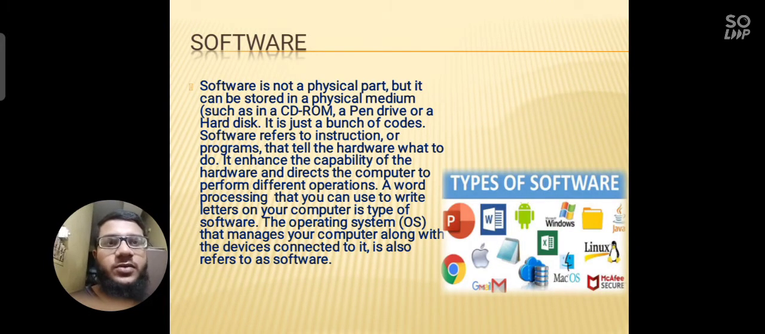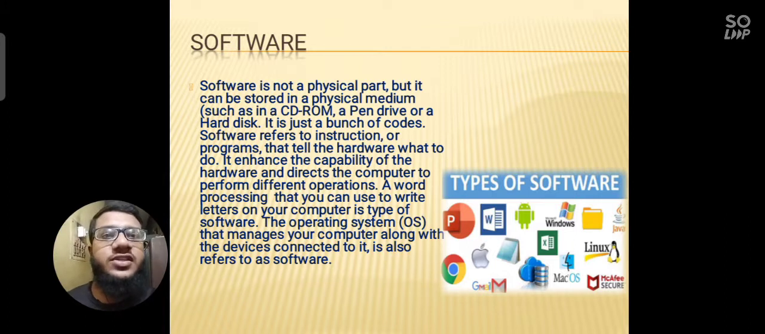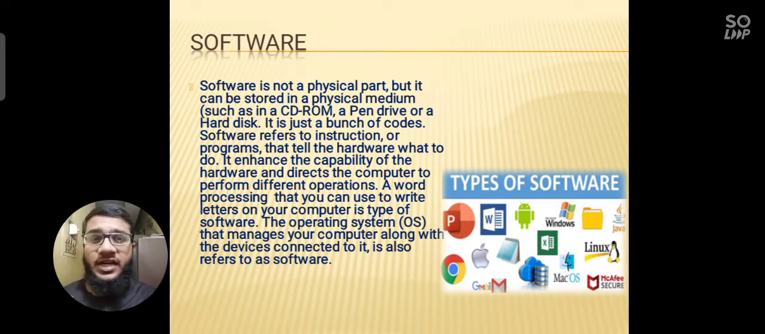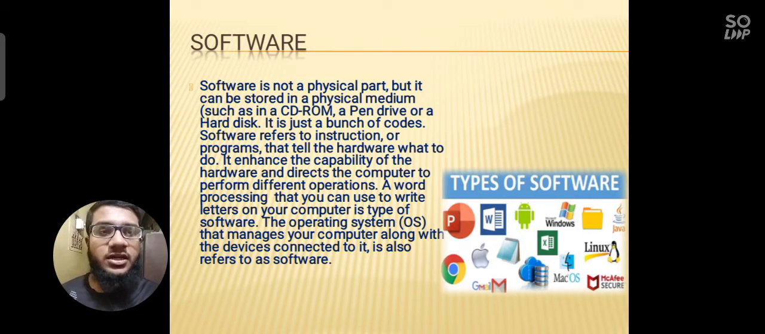What is software? Software is an intangible thing. Software is not a physical part of the computer, but it can be stored in the computer memory. For example, you can store this in a CD or in a pen drive or in a hard drive or any other storage devices in your computer, you store the software. It is just a bunch of code.